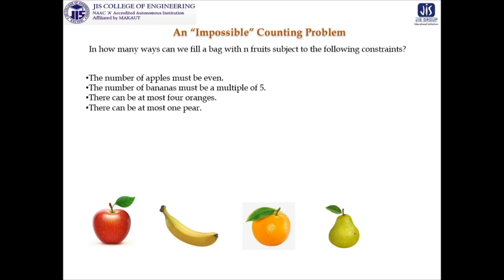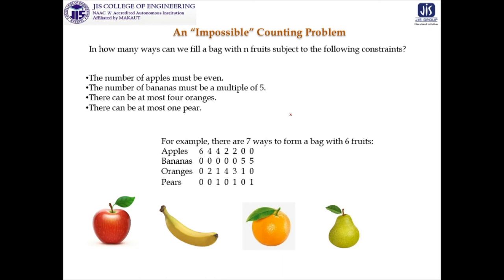So we need to construct the generalized structure, but before that we are trying to find it for this example: there are 7 ways to form a bag with 6 fruits. How is this 7 coming? So apples can be taken 6 because it is an even number, then obviously all the entries for all the other fruits will be 0 because we have the capacity of 6 fruits.